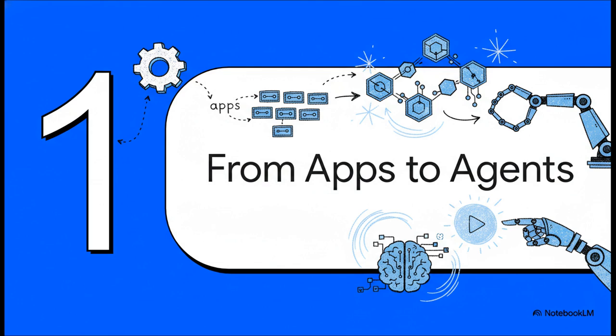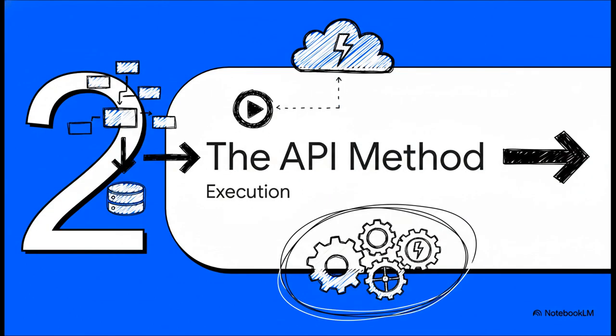And the big leap here isn't just about making the models bigger or throwing more data at them. Nope. It requires us to completely rethink how these models connect to, and more importantly, understand the tools we give them. To get that, we gotta first look at how things usually work, right? Which brings us right here to the API method.